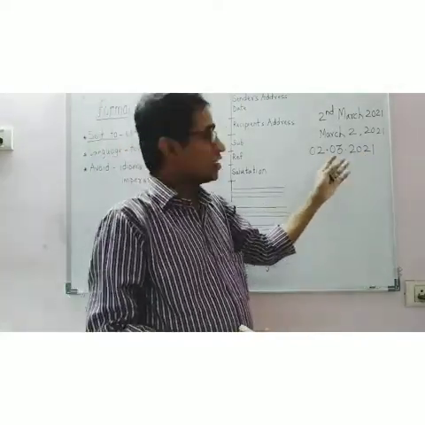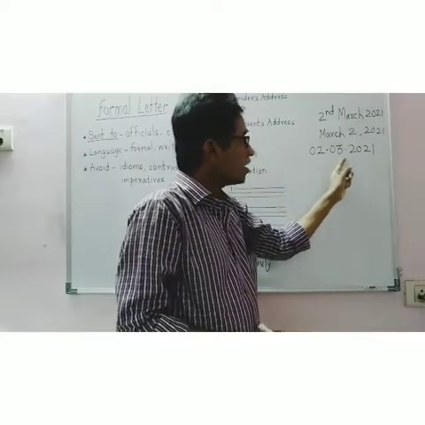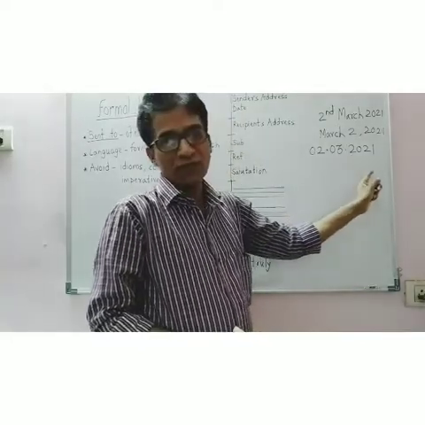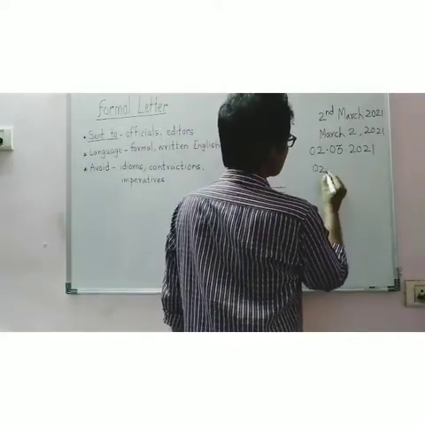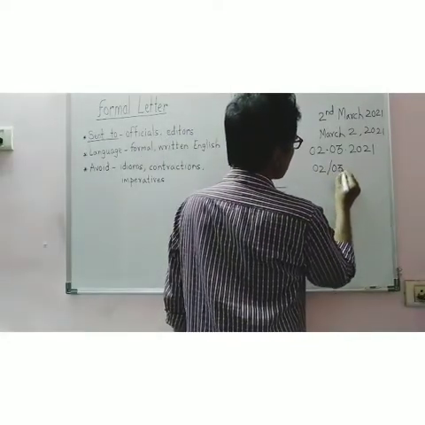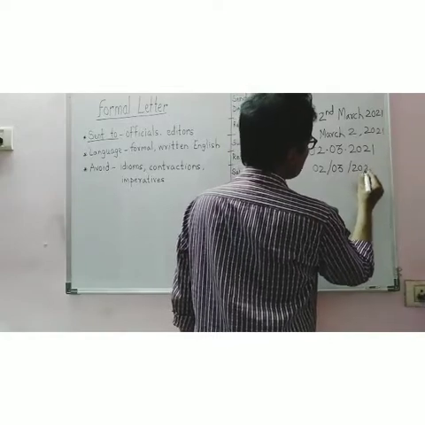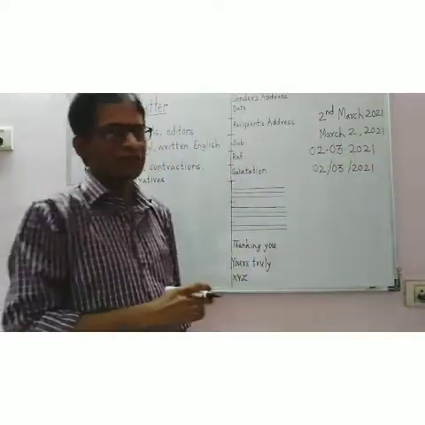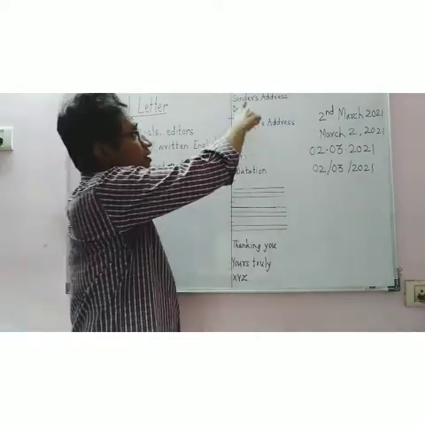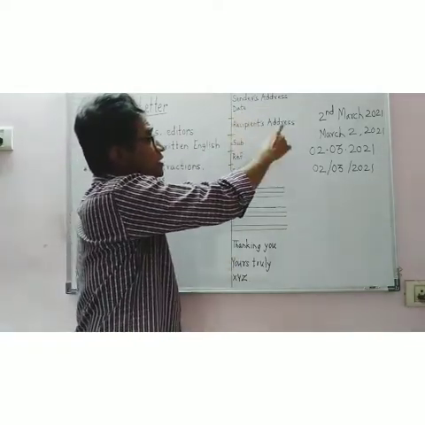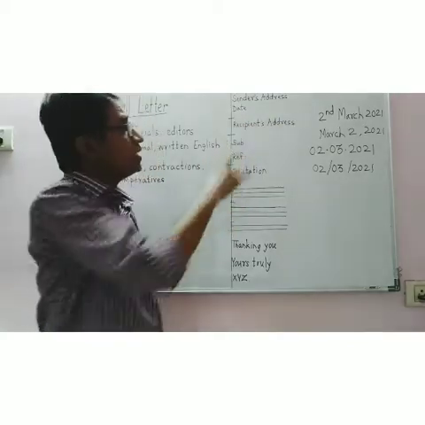According to British, it is 2nd March 2021. So you can use any of these styles of writing dates. Now after that, recipient's address. Before that, let me tell you, leave a line.